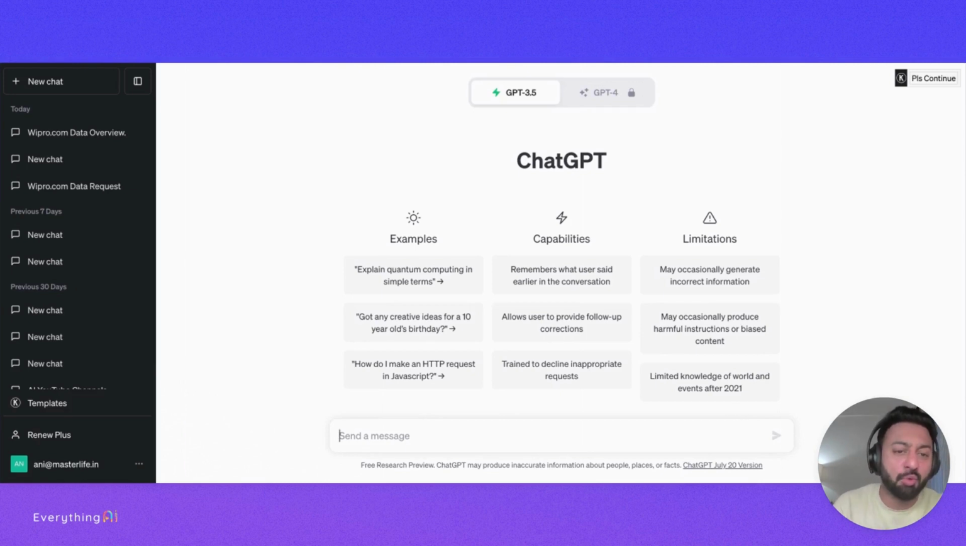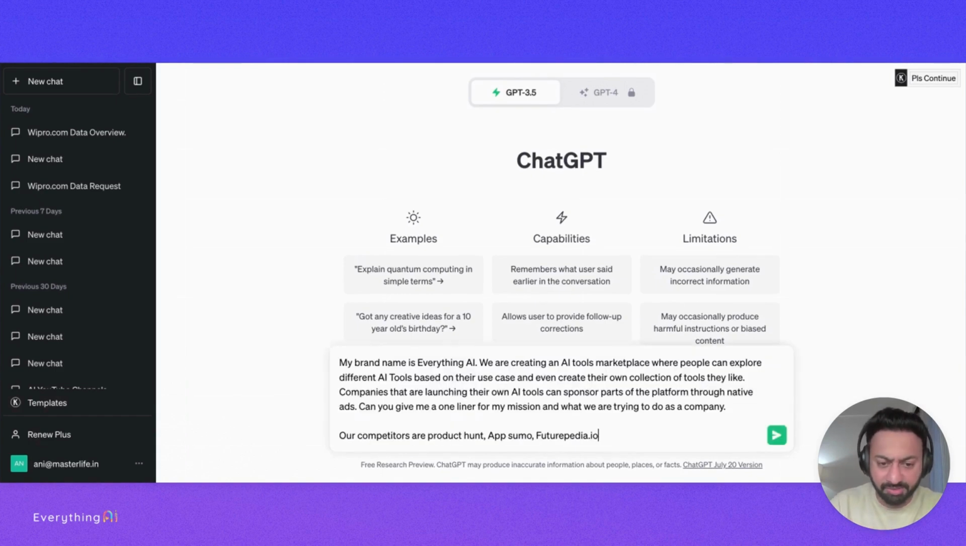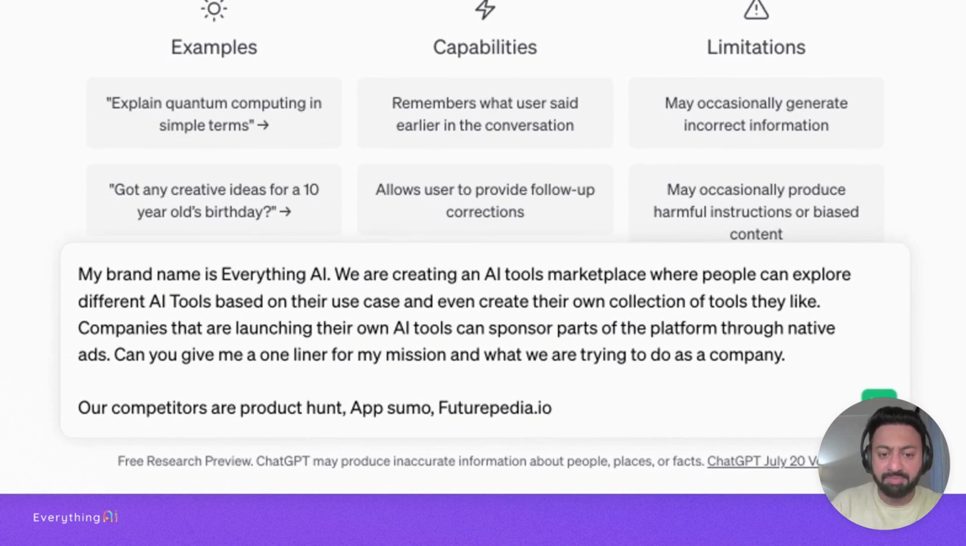So the next example that I wanted to take for comparing these three is if we had to come up with a mission statement. My gut says that ChatGPT is actually really good at doing these one-liners, really cool, especially around verbal. So what I'm going to do is put in a prompt around what we do as a company, which is everything AI, and then compare that mission statement across these three LLMs, right? So the first thing is, my brand name is everything AI. We are creating an AI tools marketplace where people can explore different AI tools. Give me a one-liner for my mission statement.